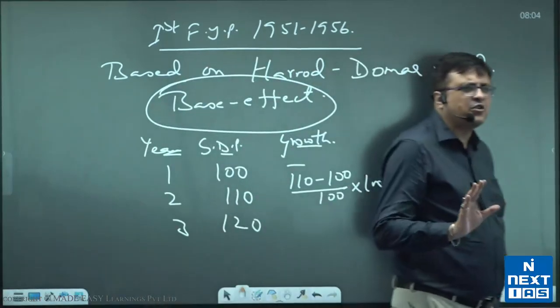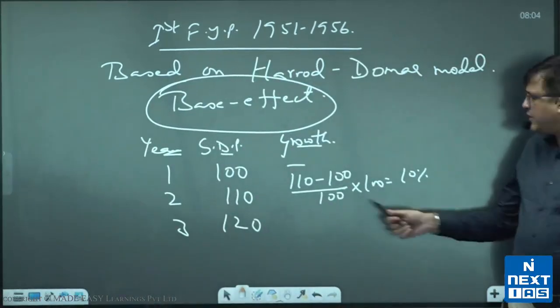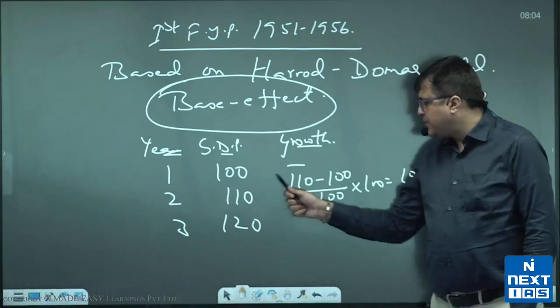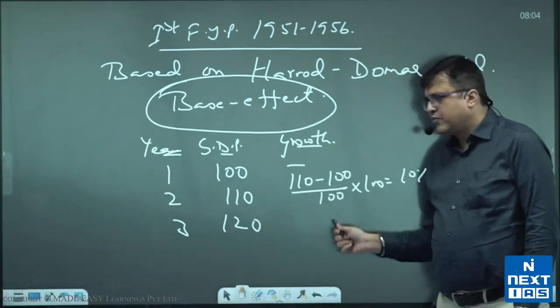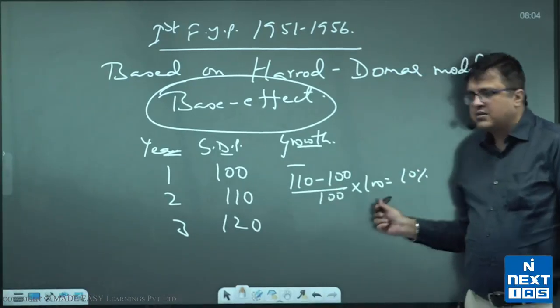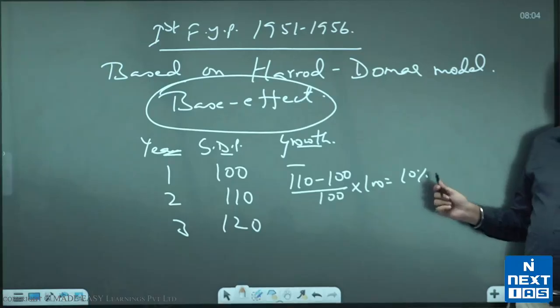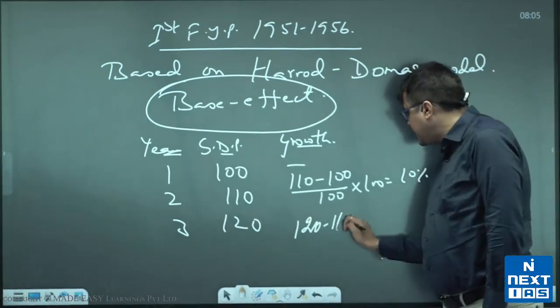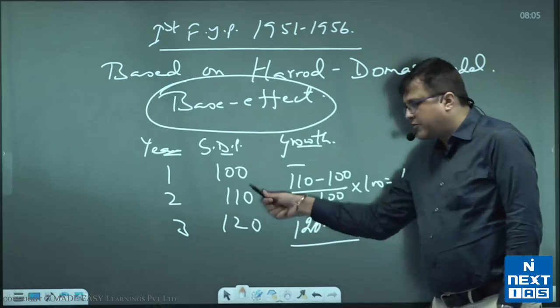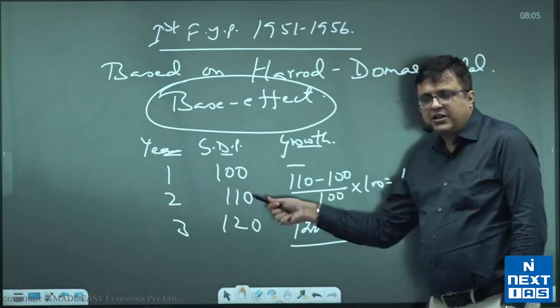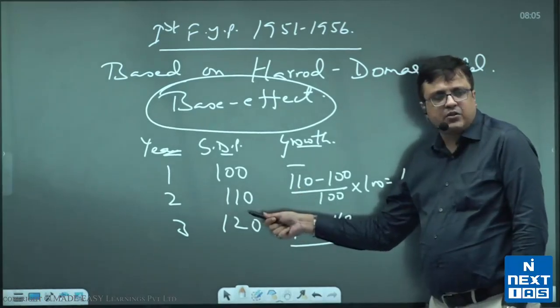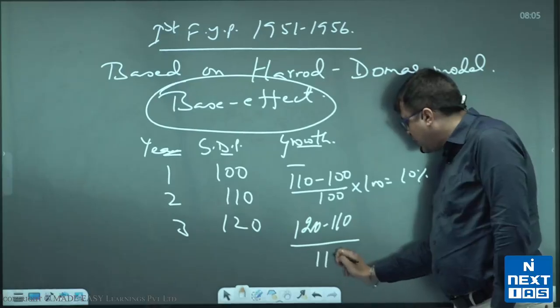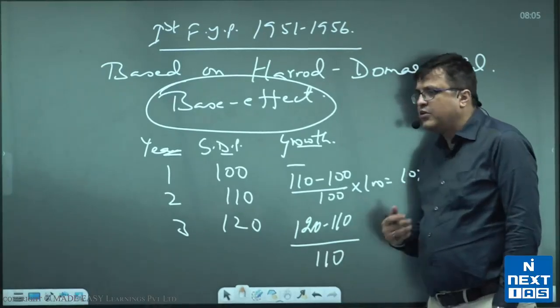I'm sure that's easy for you. So between first and second year, GDP increased by 10 units from the base of 100 units, growth rate 10%. Between second and third year, GDP again increases by 10 units, but this time on a base of 110 units.